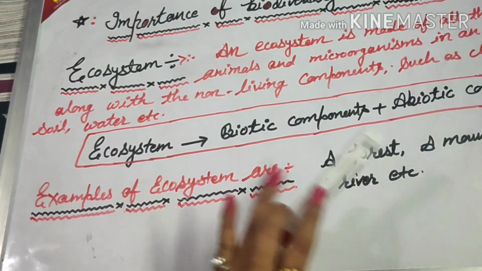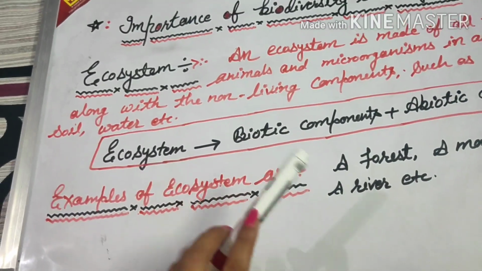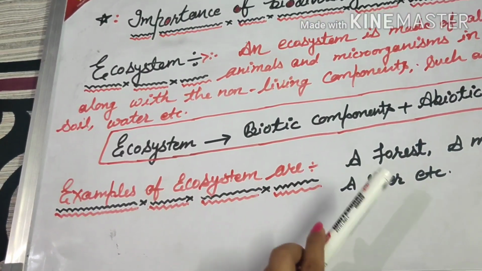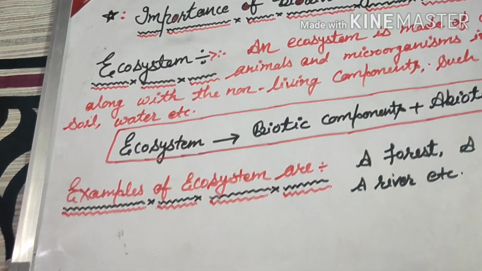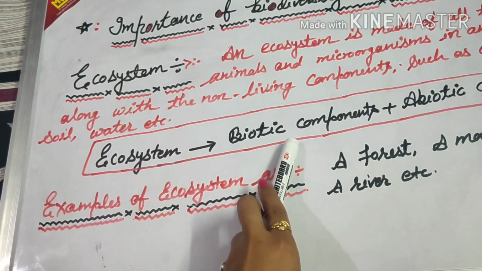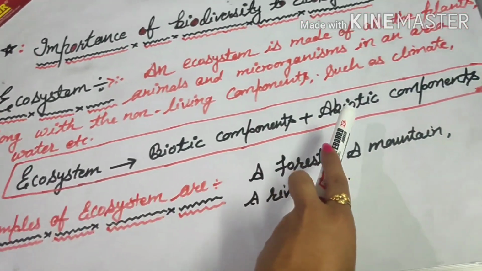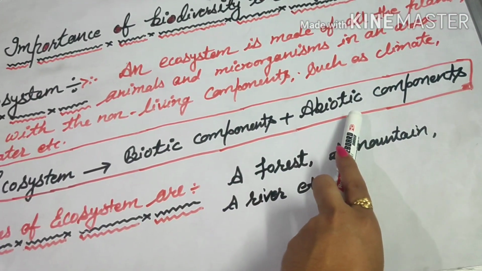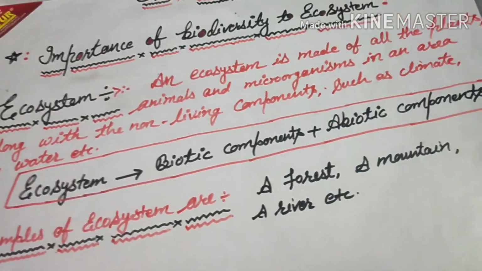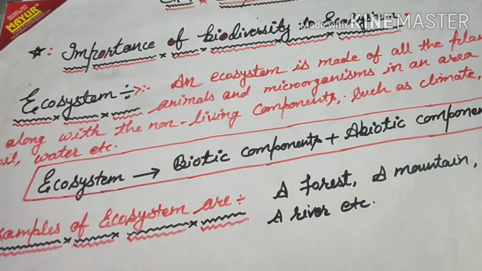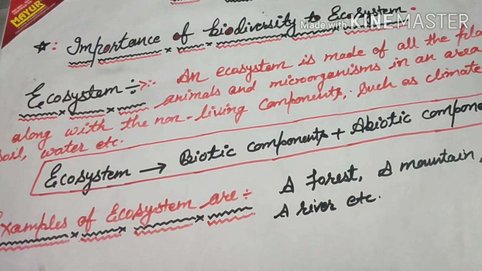So that makes an ecosystem. These living components are called biotic components, and non-living components are called abiotic components. So that was a brief introduction to ecosystem.